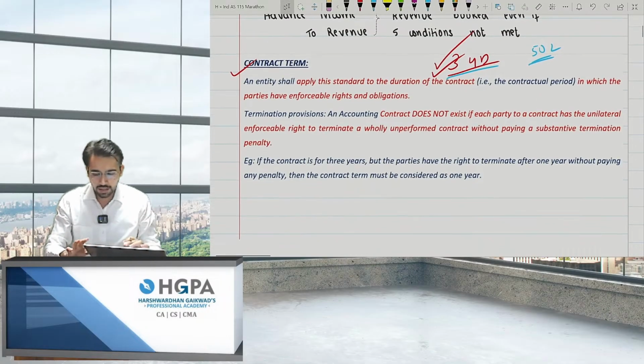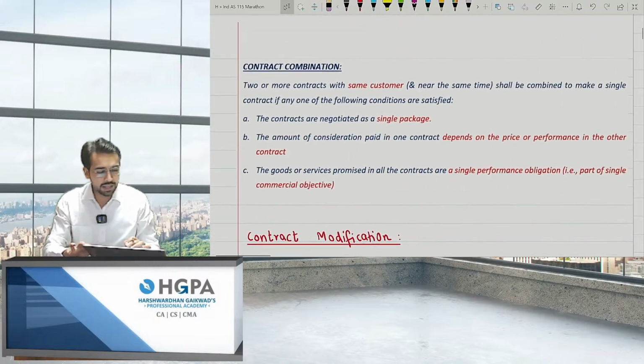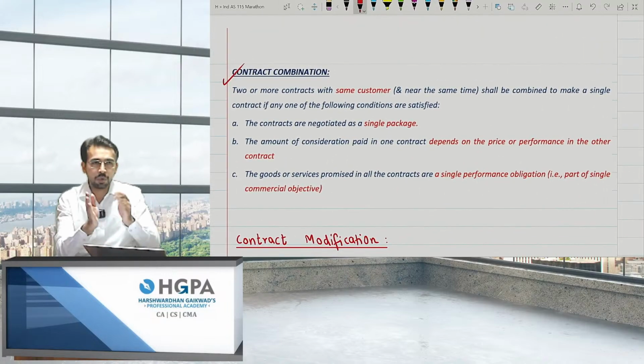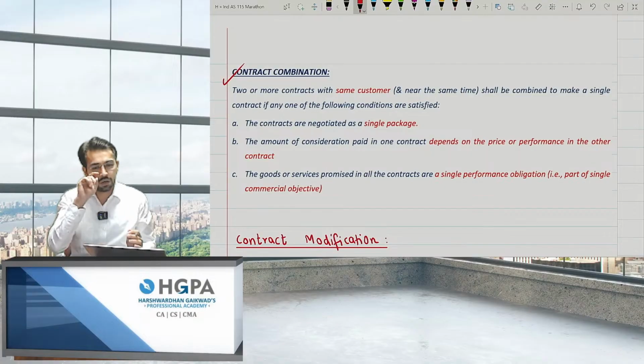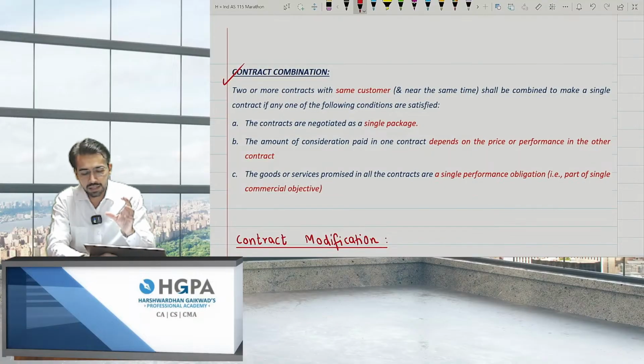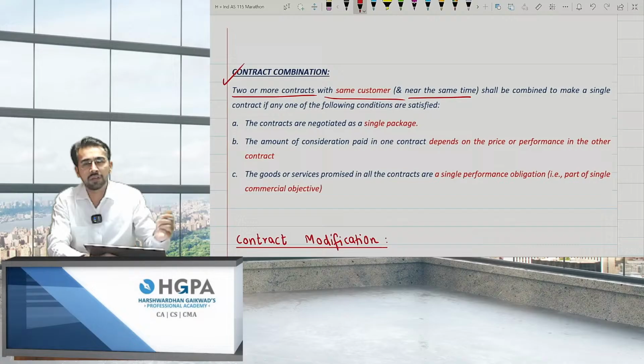This was the contract term. Now, contract combination. Can you combine small contracts with the same party as a single contract? The answer is yes. You can combine the contracts. How come? See, 2 or more contracts with the same customer and near the same time, maybe 15 days, 20 days, or even 1 month, shall be combined to make a single contract if any of the following conditions are satisfied.